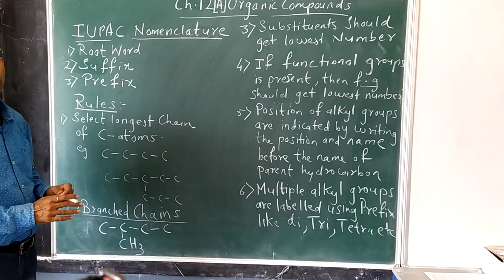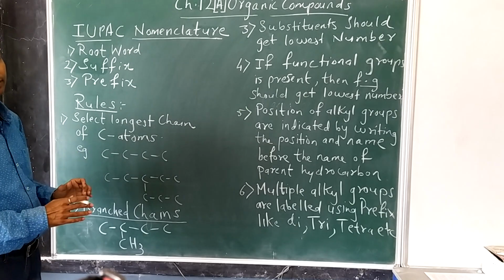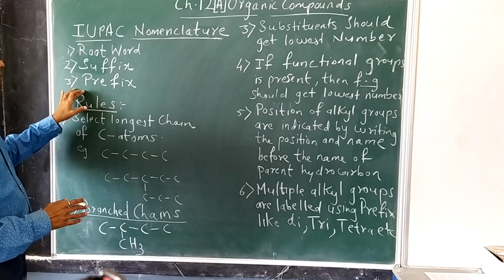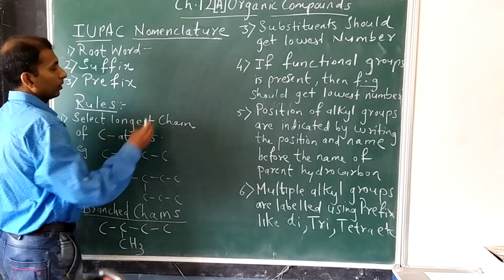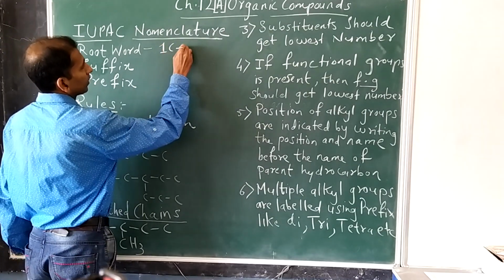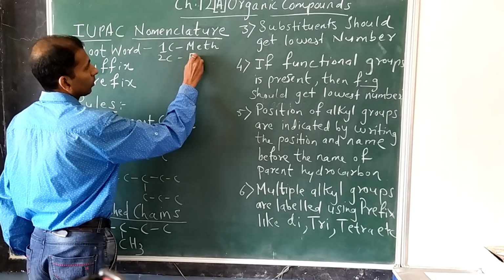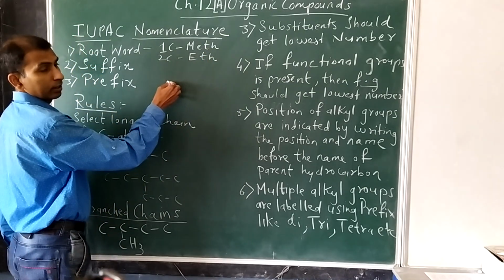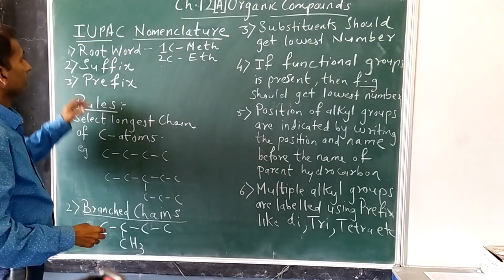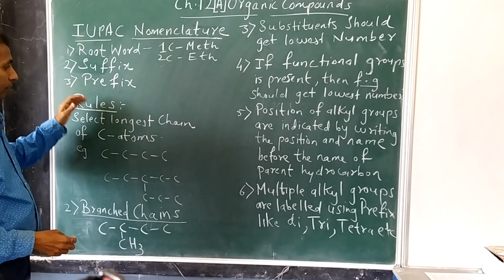According to IUPAC nomenclature, to name any organic compound, these three terms are very important: root word, suffix and prefix. Root word, for example, if the organic compound contains one carbon atom, then the root word will be meth. If there are two carbon atoms, root word will be eth, and so on. For three carbon atoms, prop, but, pent, it continues.